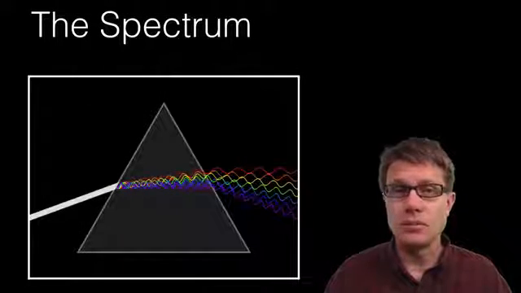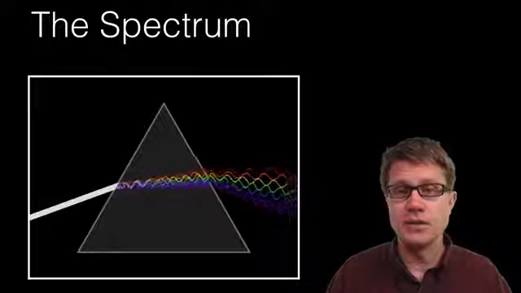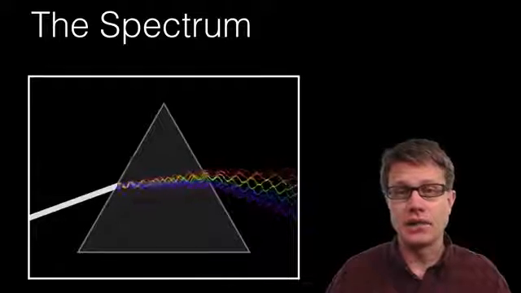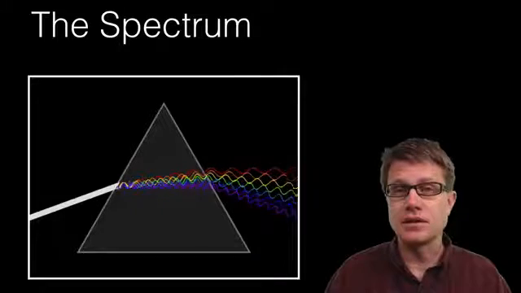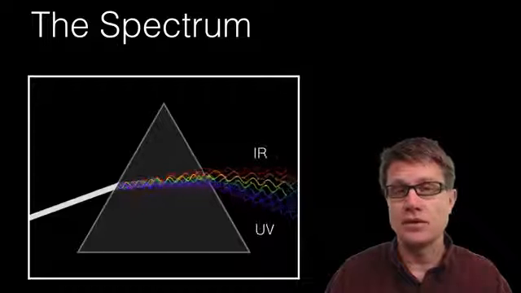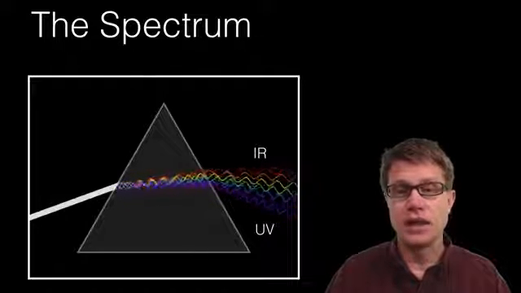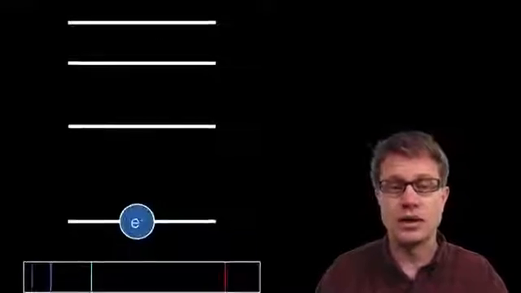And so if you know anything about visible light, it's all the colors of the spectrum. As we shine it through a prism, as it moves through the glass, different wavelengths of light are going to travel at different speeds, and so it's going to split into this spectrum. Now know this: on the red side there's a part of the spectrum that we can't see, that's infrared light, and there's going to be UV light on the other side, and we're just seeing that visible spectrum right in the middle.